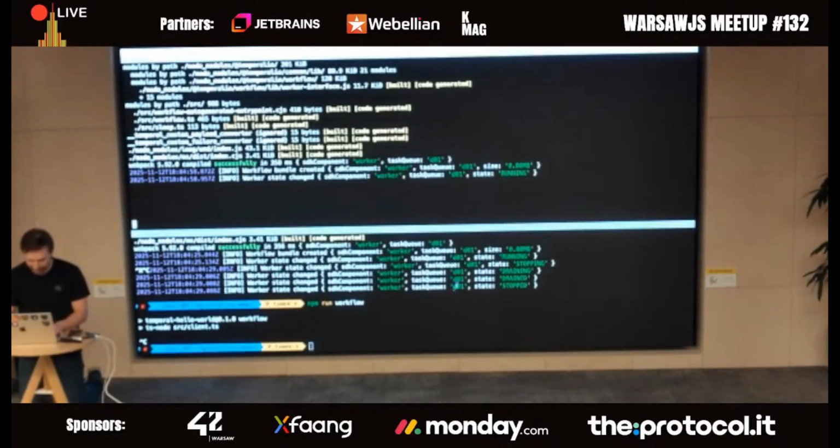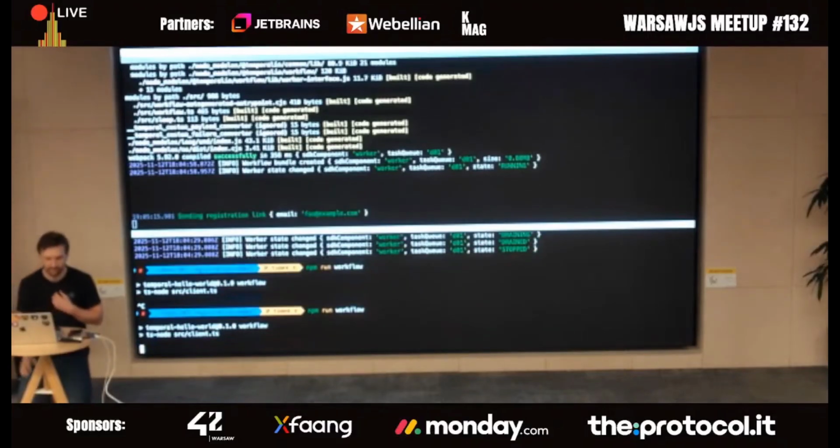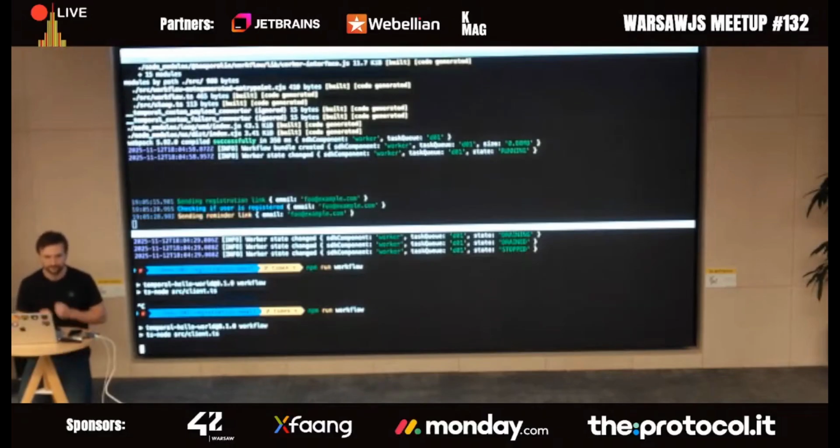Okay, so here we have the server at the top. Let's run the workflow again. It's going to be a second workflow. Hopefully this time it's going to trigger after 5 seconds. Okay, so as you can see, you can even see some time steps here. It worked, but that wasn't the point. You already saw that. So let's run the workflow again.